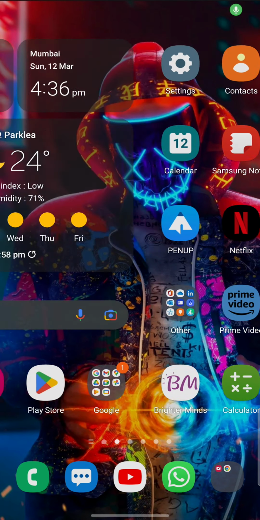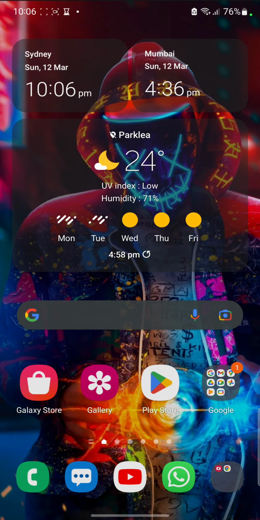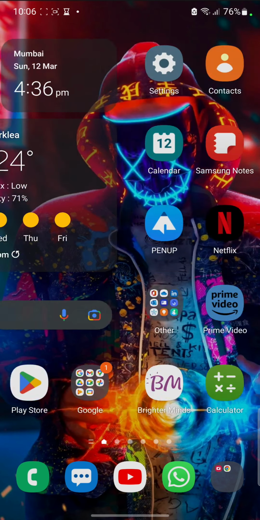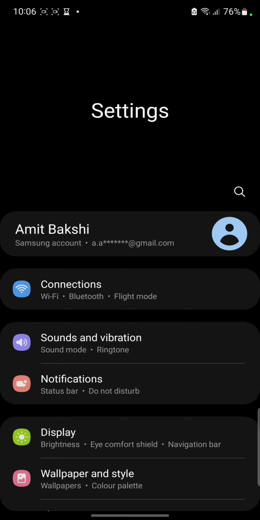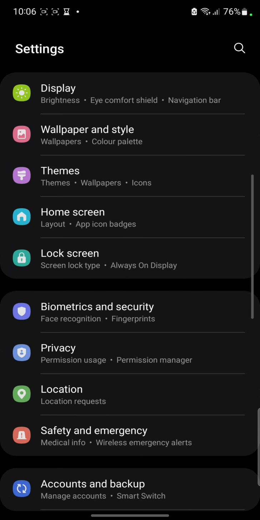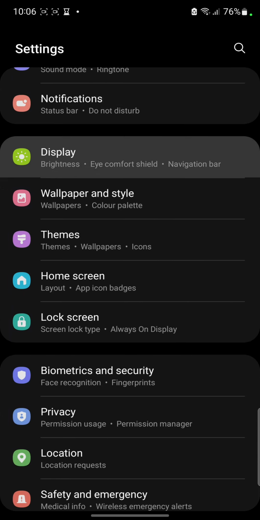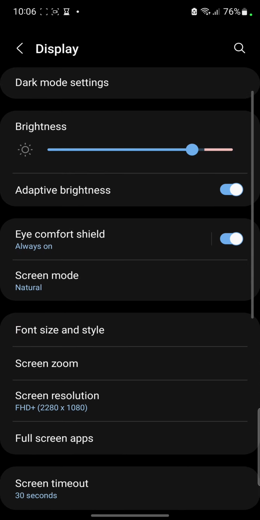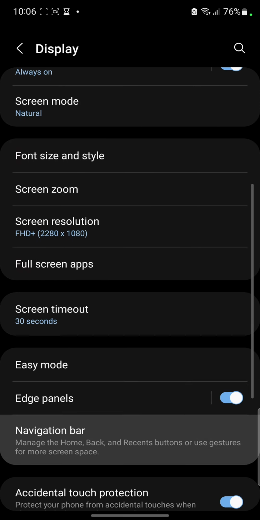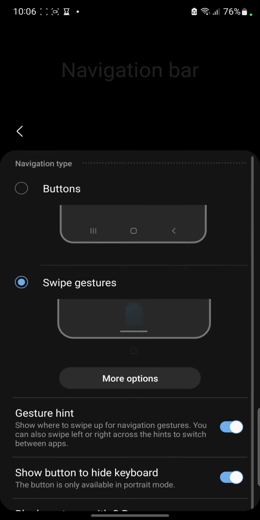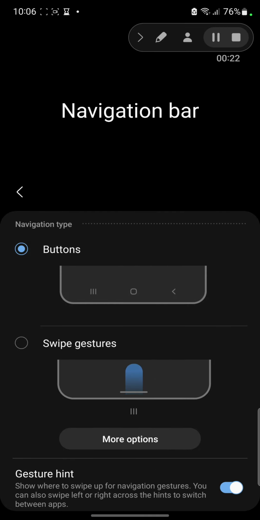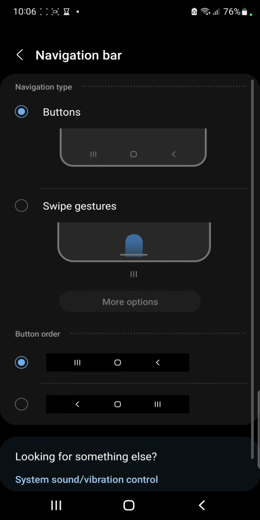You how to change this button, just like I have this. Only this is a Note 10, okay, and it may work on a random Samsung phone. First, go into settings, go to display, go to navigation bar, and then you'll see like this. It just changes to that,